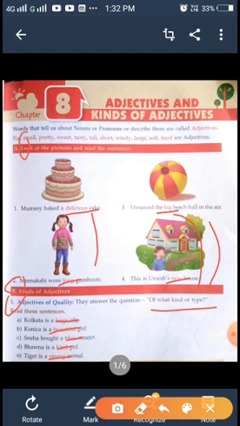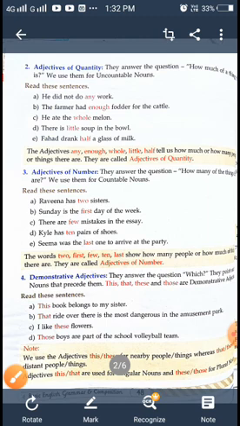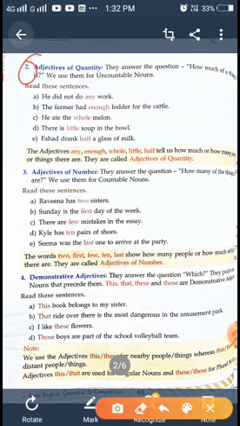The next, the adjective of quantity, and the question must be like this way. If you have the book, look there: how much of the thing there is. How much of the thing? If you want to find quantity, so how much? So we can read